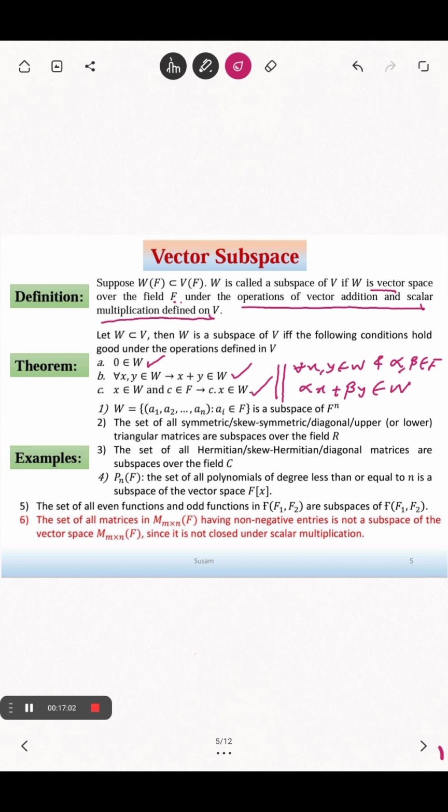Some examples: every vector space is a subspace over itself. So we can say V and the set phi are subspaces, and these are called trivial subspaces.